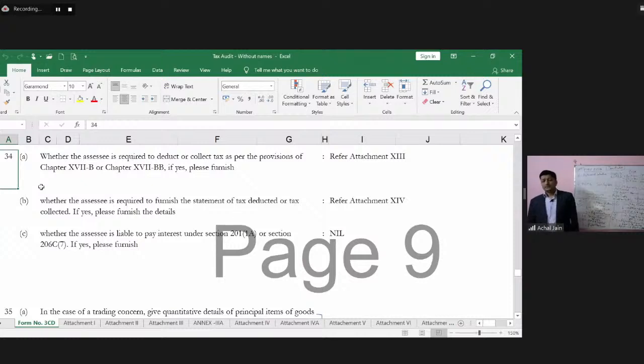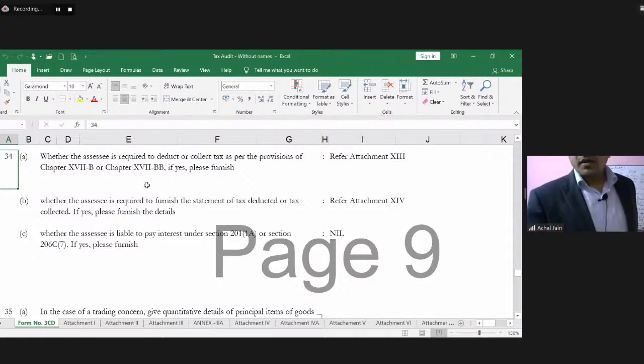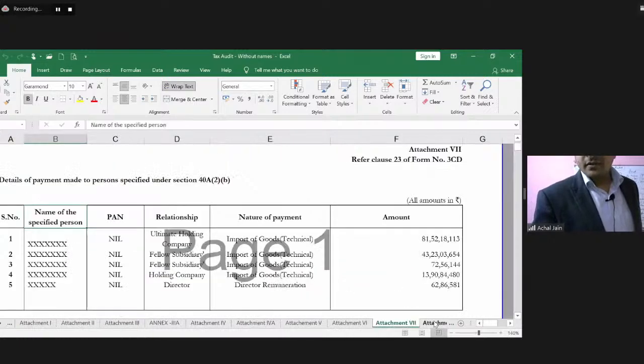Okay, so these are the requirements, and we can understand all of these requirements in a better manner by going through this attachment. So we can move on to these attachments, number 13 and 14.